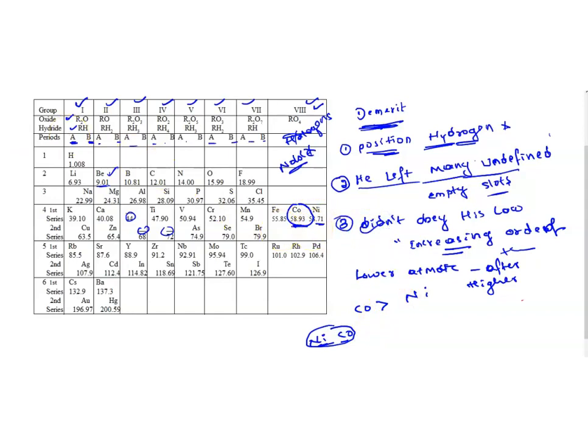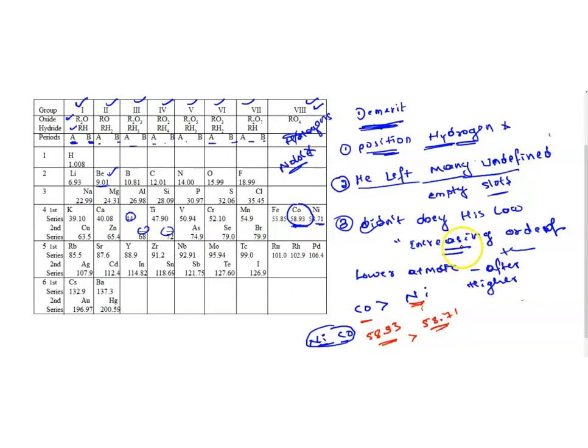He placed cobalt before nickel. See here, the cobalt atomic mass is 58.93 and the atomic mass of nickel is 58.71. So 58.71 is less than this, and 58.93 is actually more.